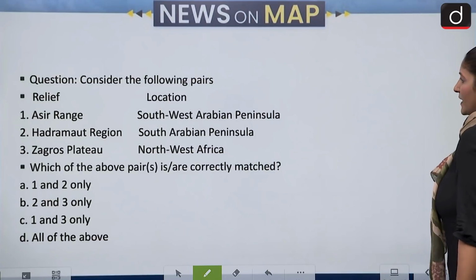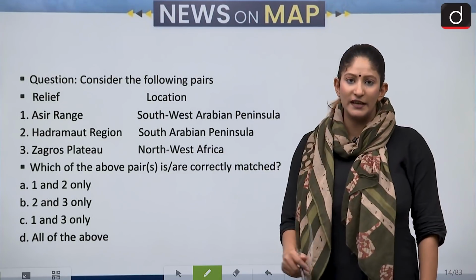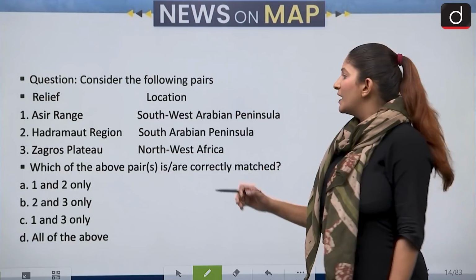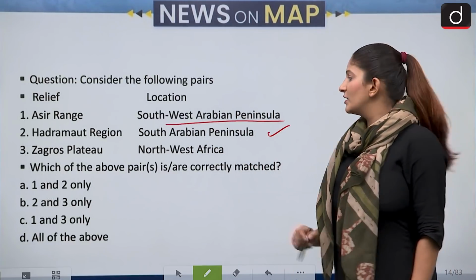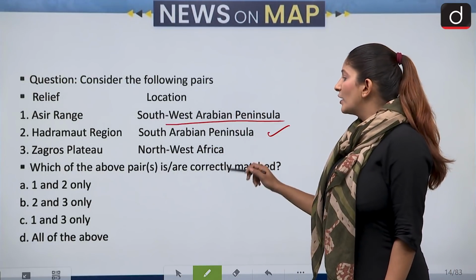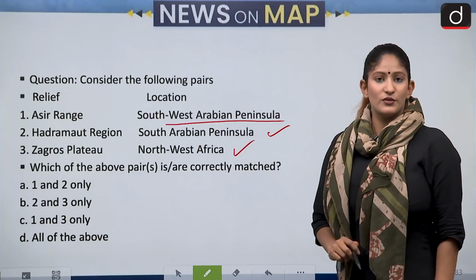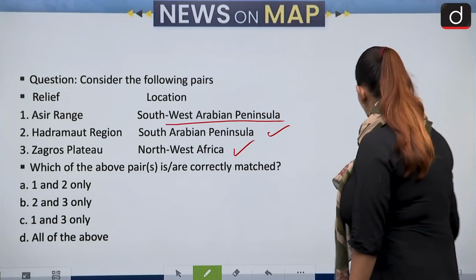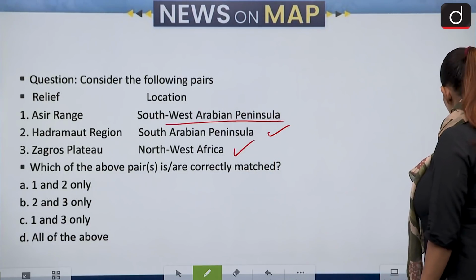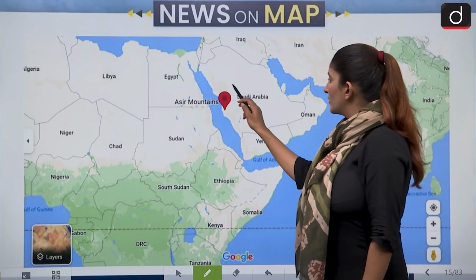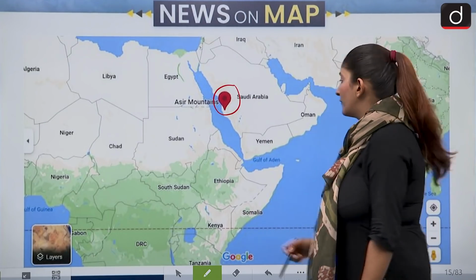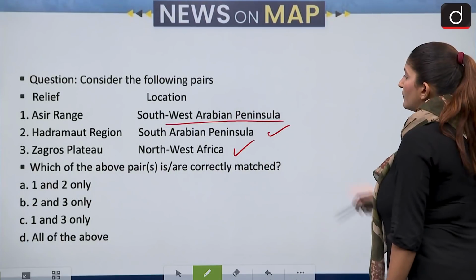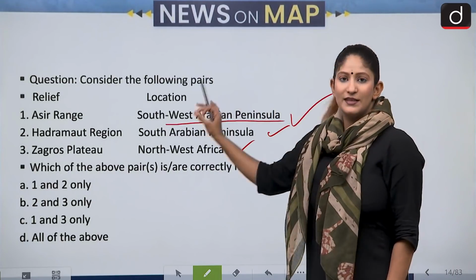Moving on to the next question, we have to match the relief to the location they belong to. Asir Range, Southwest Arabian Peninsula; Hadramaut region, South Arabian Peninsula; Zagros Plateau, that belongs to Northwest Africa. Let's see if they are correct or not. First is, of course, Asir Range that belongs to Saudi Arabia, and it is in Southwest Arabian Peninsula. This is correct.